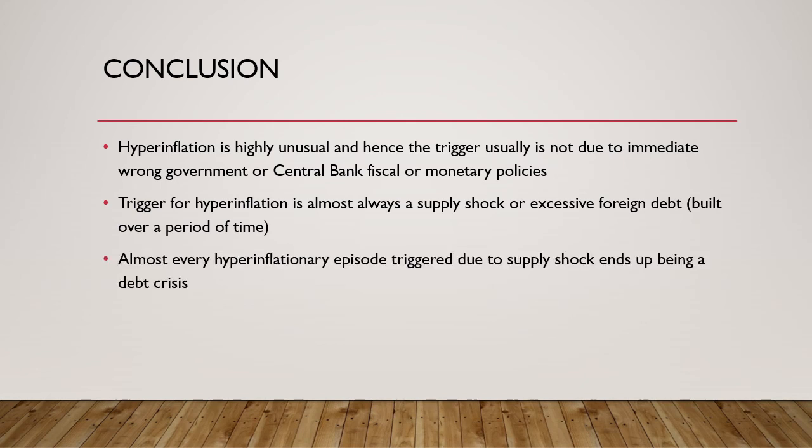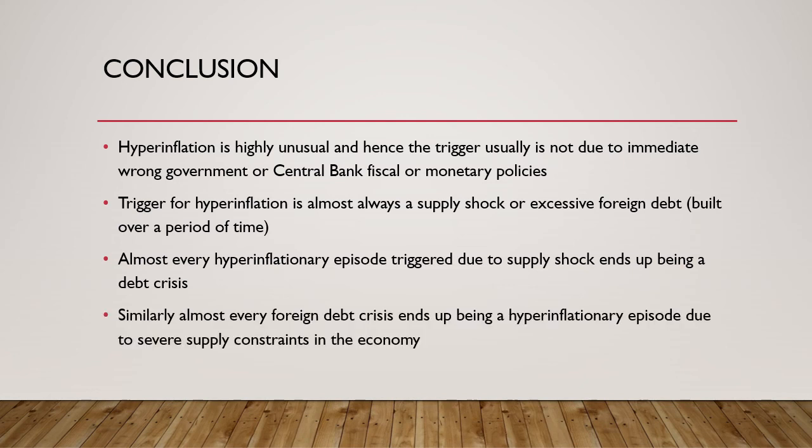So almost every hyperinflationary episode is triggered due to a supply shock that ends up being a sovereign debt crisis or currency crisis. And similarly, almost every foreign or sovereign debt crisis and currency crisis ends up being a hyperinflationary episode due to severe supply constraints in the economy.